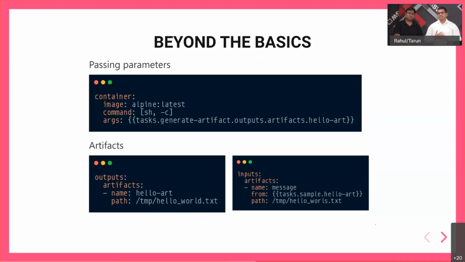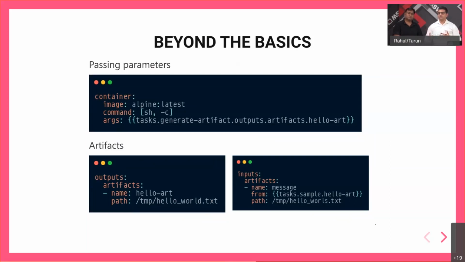Another interesting thing is that you can pass artifacts to your workflow. Artifacts, you can think of artifacts as just files or any other resource that you can actually persist somewhere on a file system, and you can pass the artifact as an input to a particular step in the workflow, and you can also generate artifacts from your workflows.